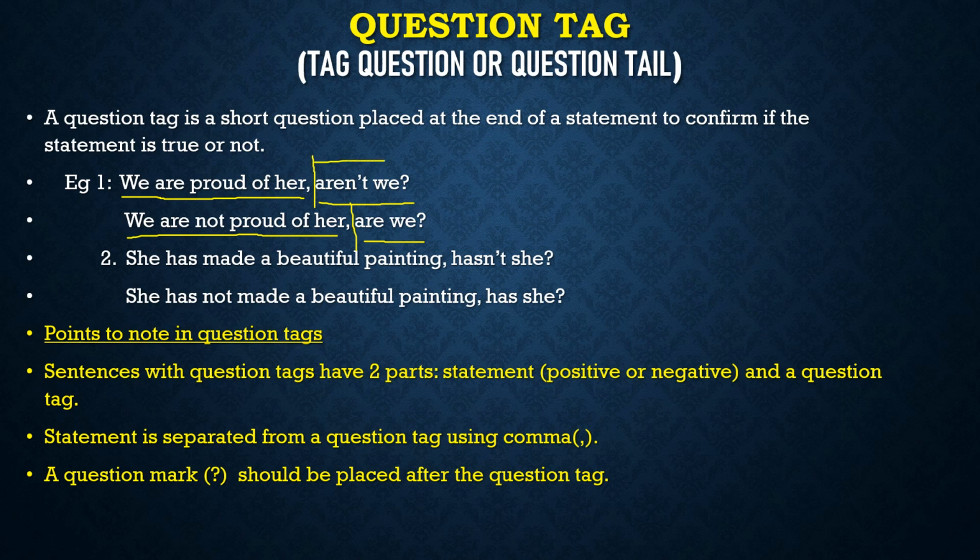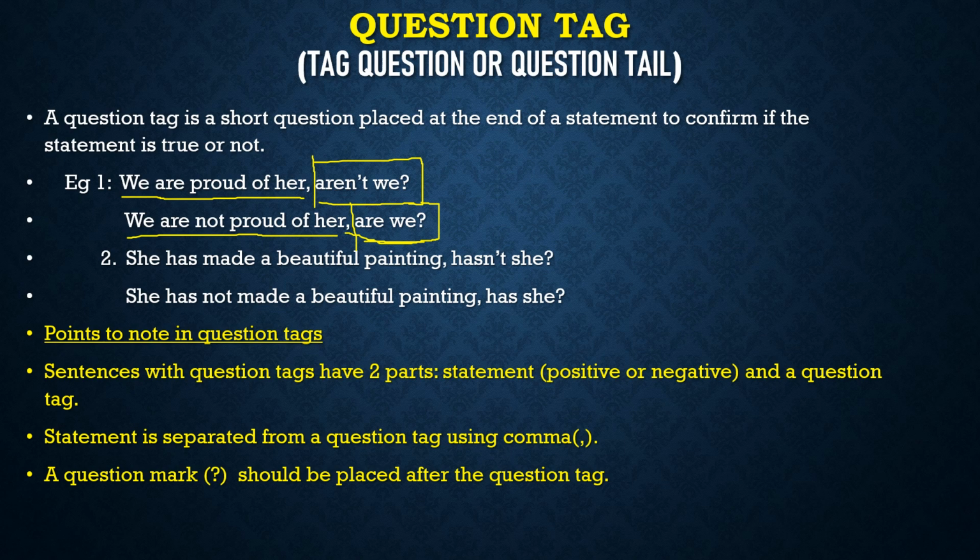Here the question tag is used in a negative way, using a negative word. So from this we can be very clear that if the statement is positive, the question tag will be negative. Now same example, look at this one, we are not proud of her. This statement is negative. Now the question tag used is positive. Are we? This is positive. Clear? So this is the rule that we will learn later. This is just an overview.